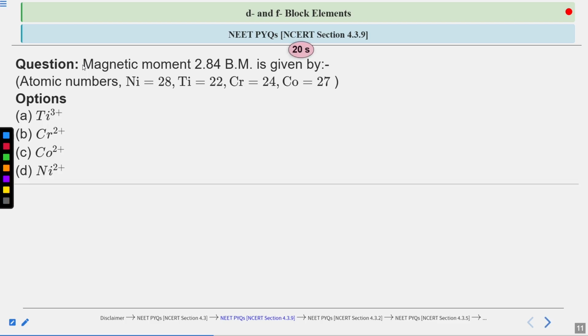You are given some time. Try to solve this, try to go on the concept of the magnetic moment we have studied and then try to solve this. After this time we are going to see the correct answer.